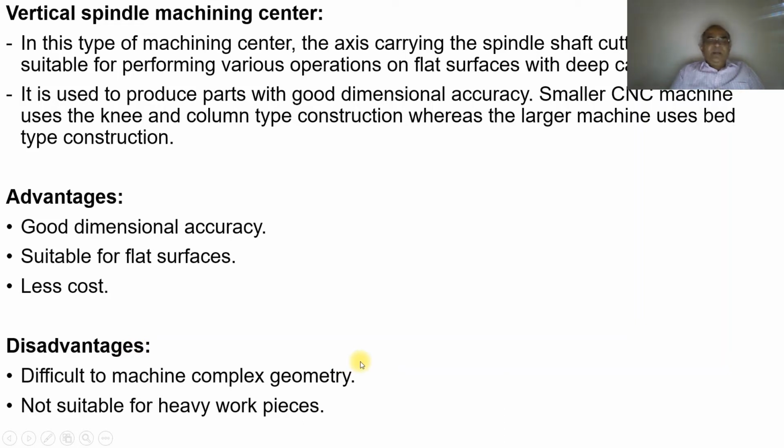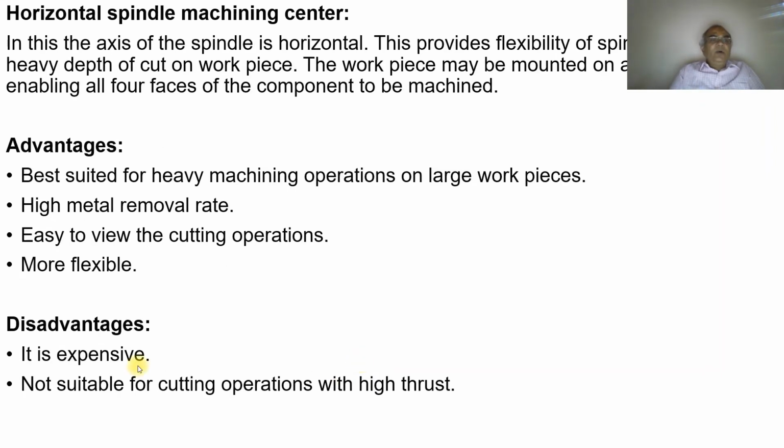Because of the rigidity of the machine, complex geometry becomes very difficult, because with complex geometries a lot of cutting force comes on the tool, so it cannot withstand that type of force. That is why it is difficult to machine complex geometry, and it is not suitable for heavy workpieces.